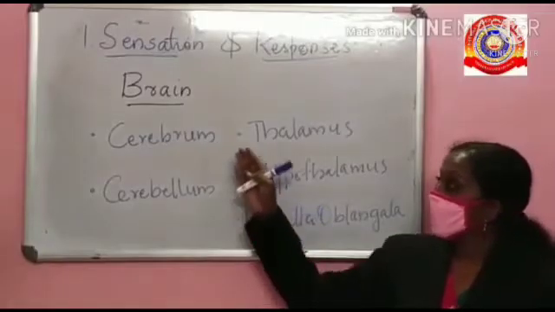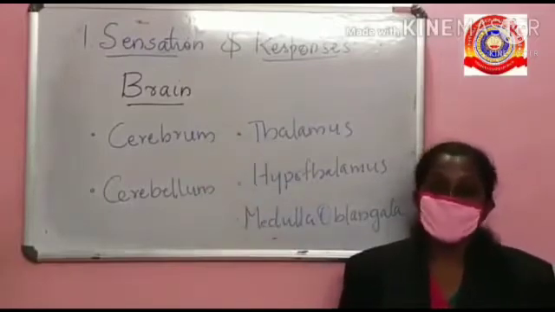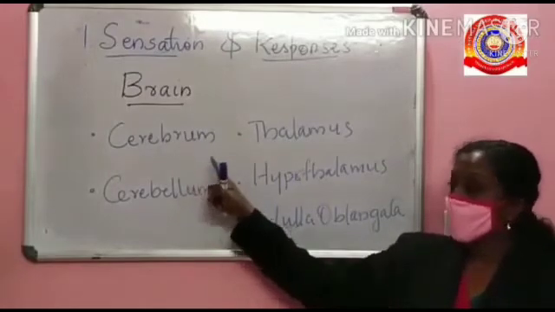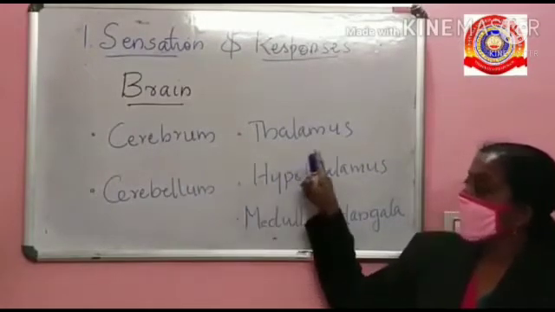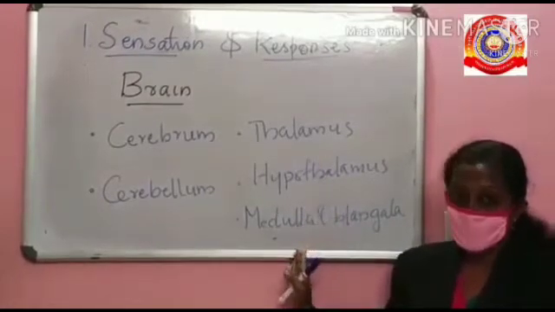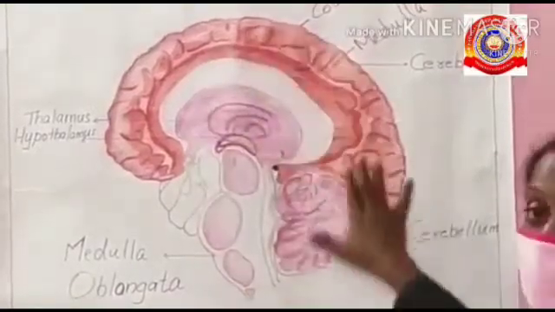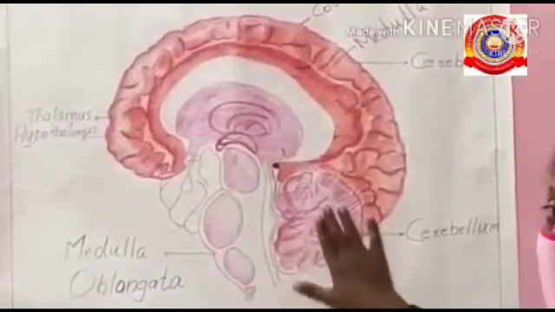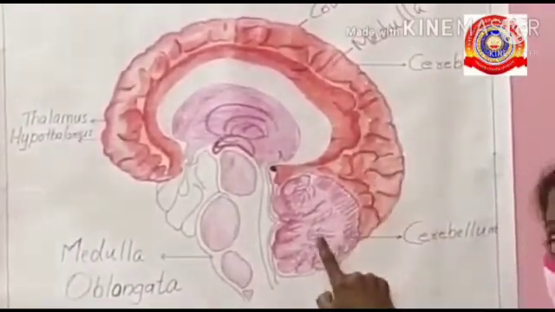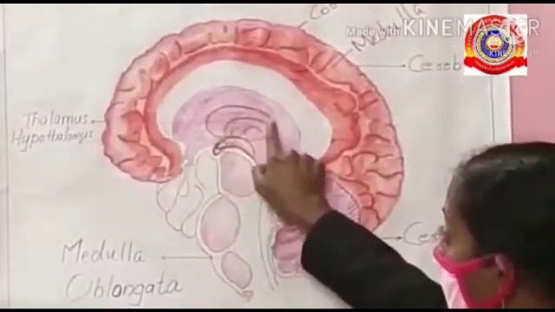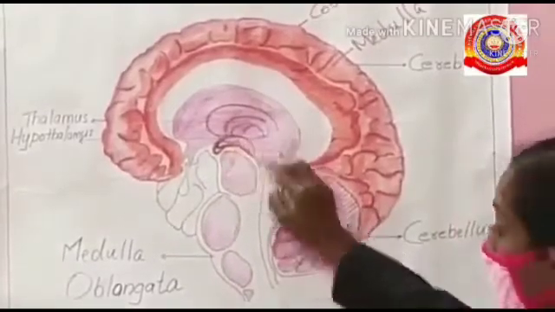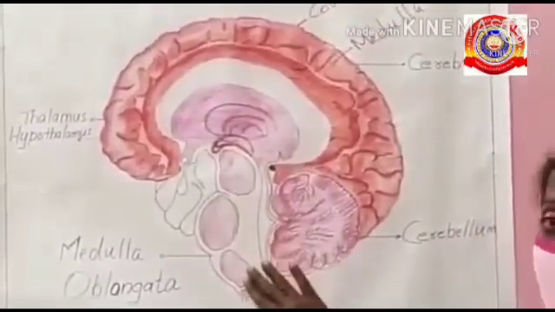Next, we will learn the different parts and the functions of the brain. The brain contains parts such as the cerebrum, cerebellum, thalamus, hypothalamus, and medulla oblongata. This is the structure of the brain. This is the cerebrum, this is the cerebellum, this is the thalamus, the hypothalamus is below the thalamus, and this one is the medulla oblongata.